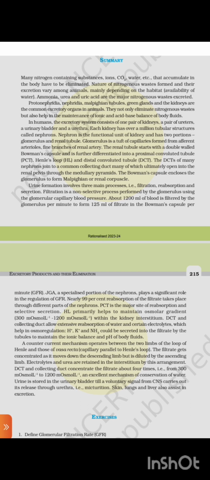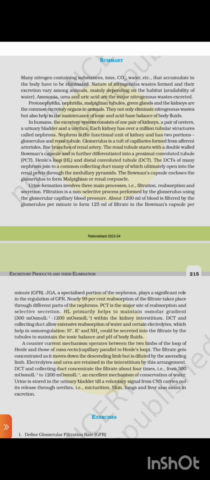The renal tubule starts with a double-walled Bowman's capsule, and it is further differentiated into a proximal convoluted tubule PCT, loop of Henle HL, and distal convoluted tubule DCT. The DCTs of many nephrons join to a common collecting duct, many of which ultimately open into the renal pelvis through a medullary pyramid. The Bowman's capsule encloses the glomerulus to form the Malpighian or renal capsule.